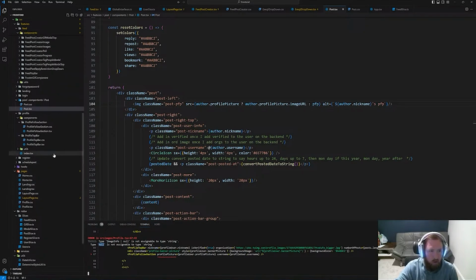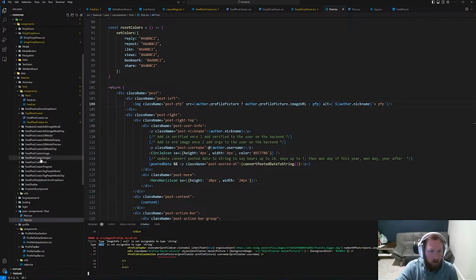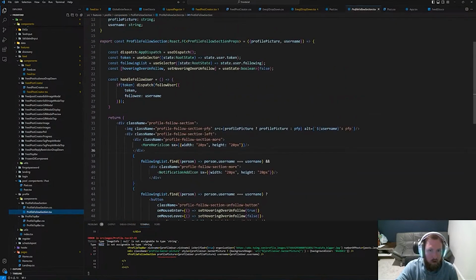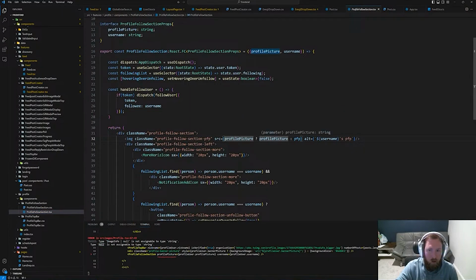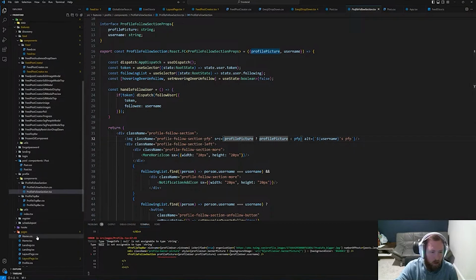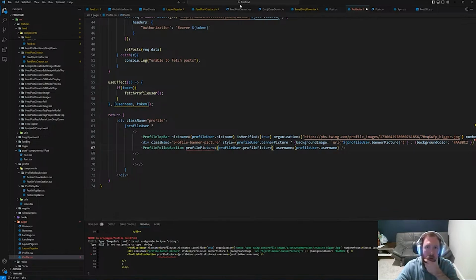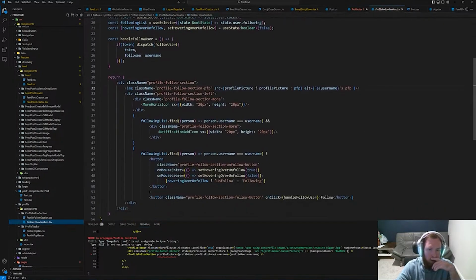So we can also fix profile really quick. So let's go into profile follow section. So again, here, profile picture, we'll go ahead and say profile pic. Actually, no, that's fine. It is inside of the actual profile.tsx. So here, aren't we already inside of our profile follow section? So I think we're already checking. Yeah, profile picture question mark. We say profile picture, otherwise we do this.